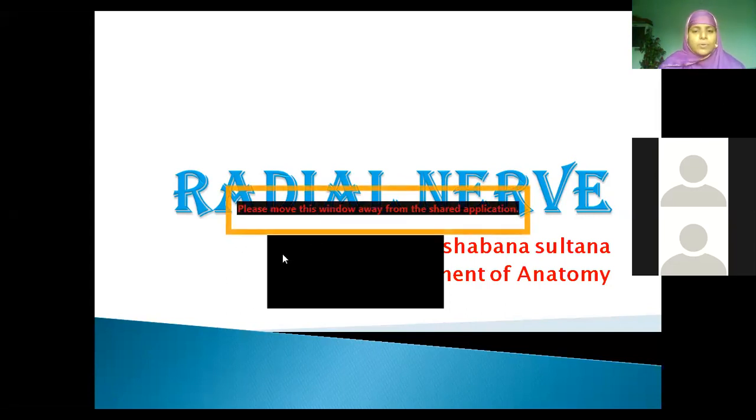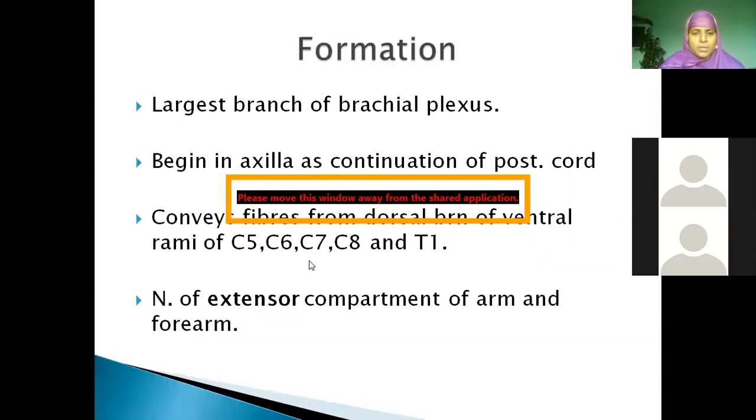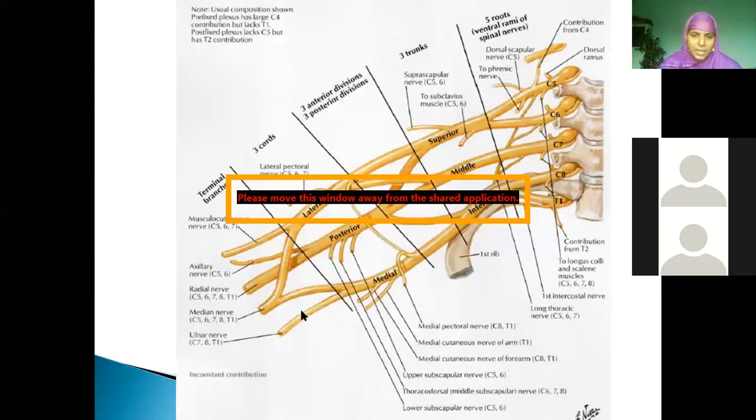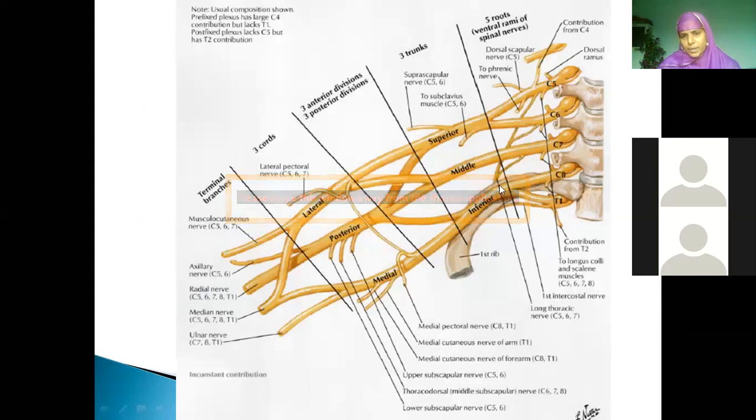Now the radial nerve. From which cord of the brachial plexus is the radial nerve formed? Posterior cord. See here, you have C5, C6 roots, upper trunk, middle trunk, lower trunk, isn't it?